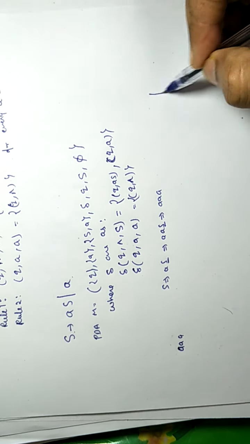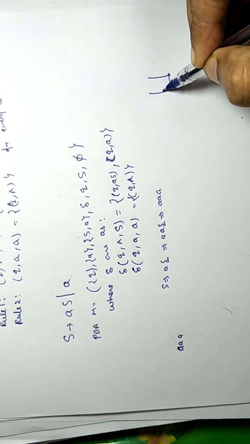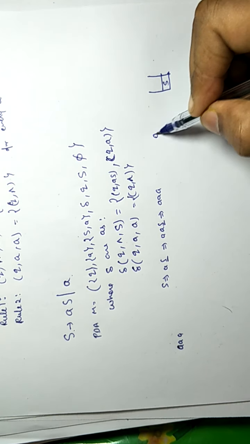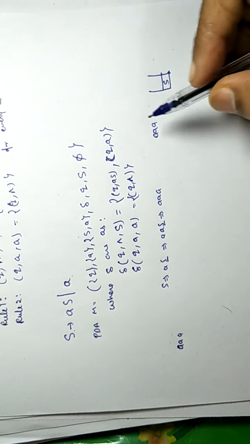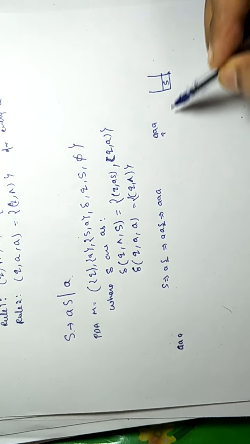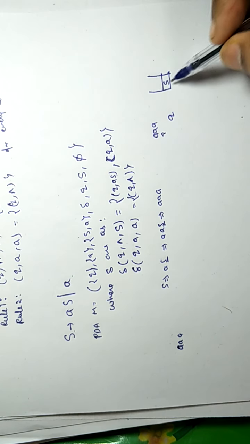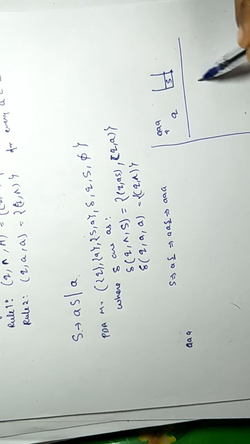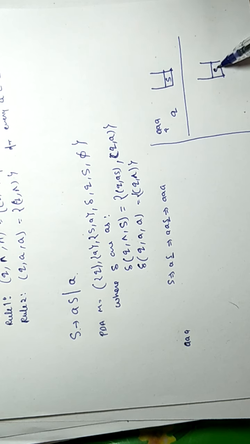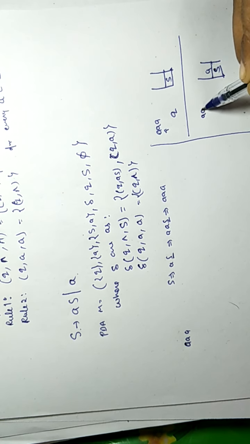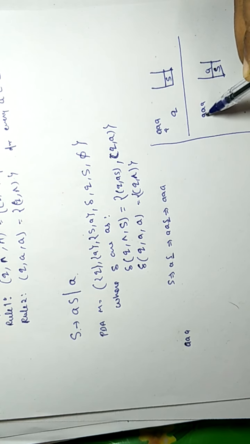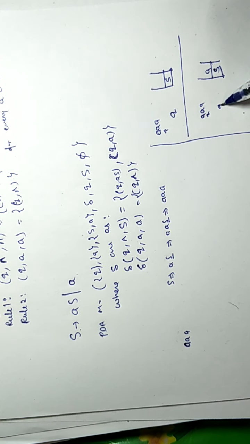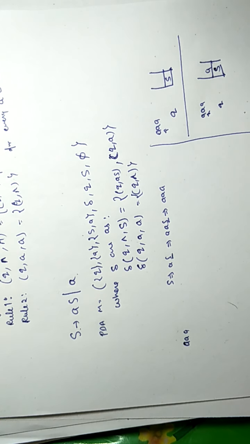So by graphical representation from the diagram, it looks like we have AAA in the input. The cursor is here, Q is the start state. Here we have S, so we replace this S by AS. And the input remains the same at the cursor A, and the state remains Q in the whole PDA.